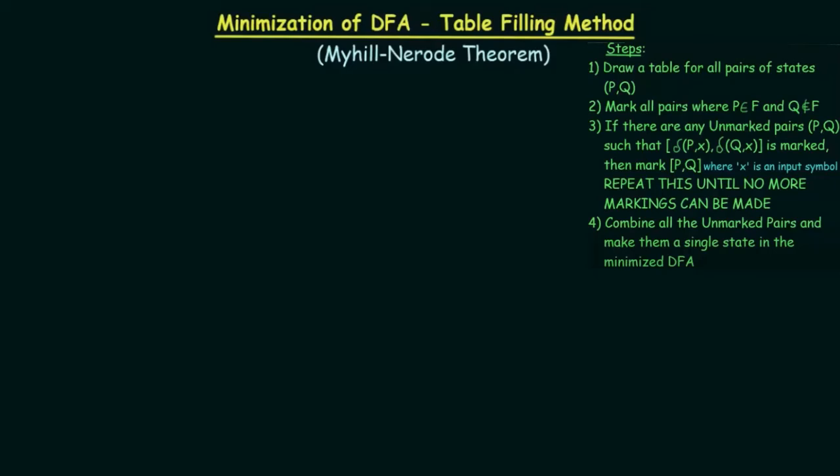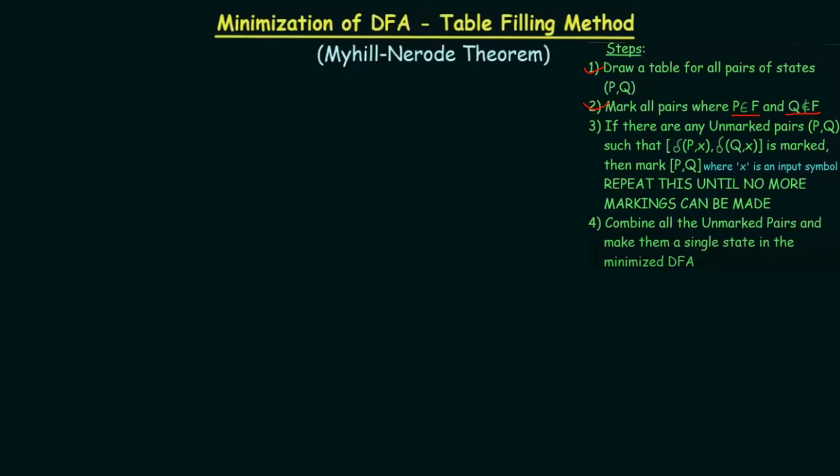So first of all, you need to draw a table for all pairs of states. Mark all pairs where P belongs to F and Q belongs to not F. That means the final states and non-final states, you need to mark them.